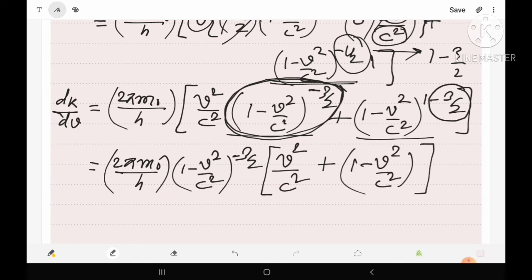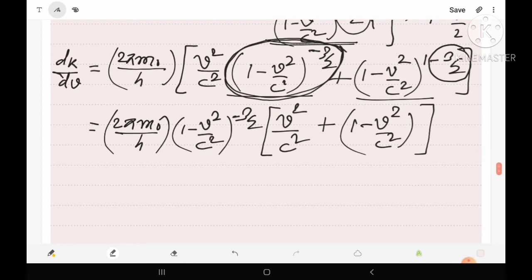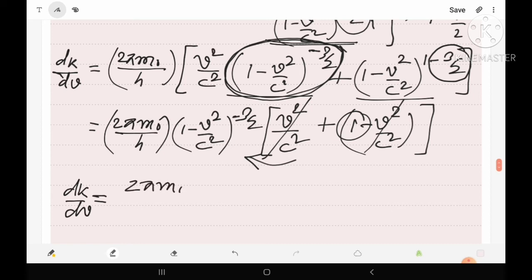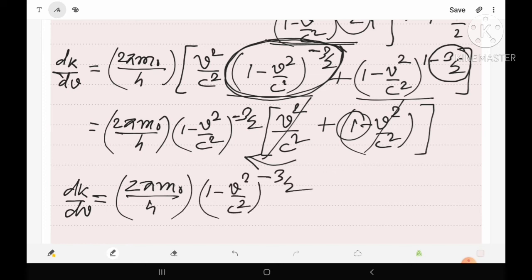So no need to write this one. Now let's solve it. Then we will find this v²/c² positive and this negative v²/c² will be cancelled out. We have only 1 that is multiplied by this expression. So dk/dv will be equal to 2πm₀/h into (1 − v²/c²) raised to power −3/2. Suppose this is equation number B.